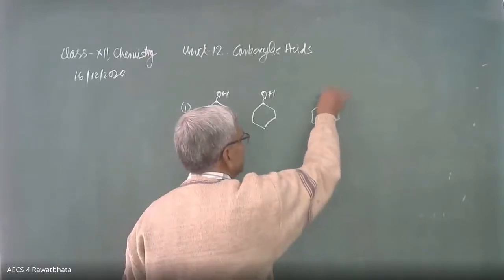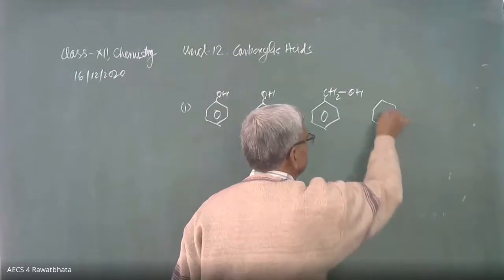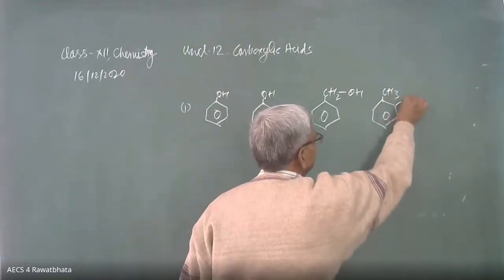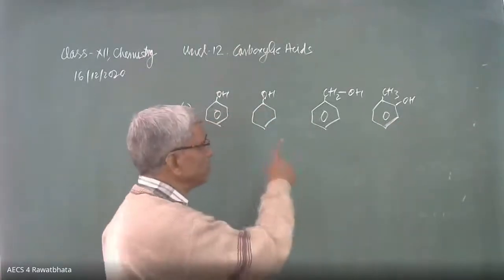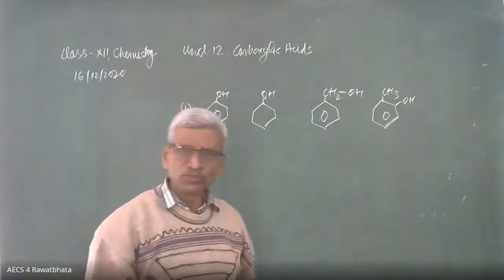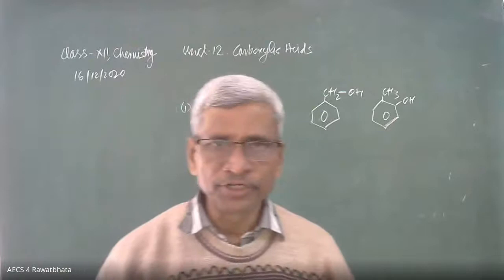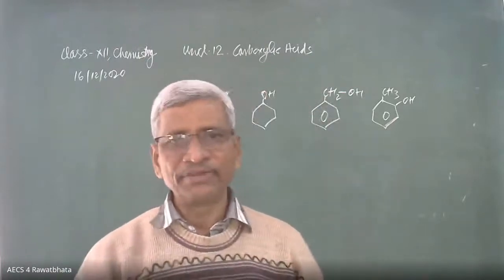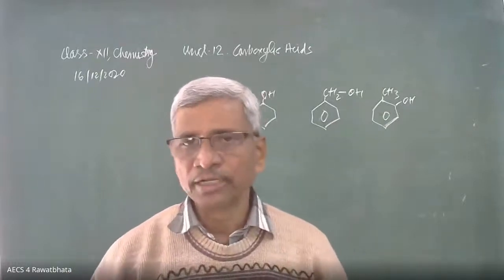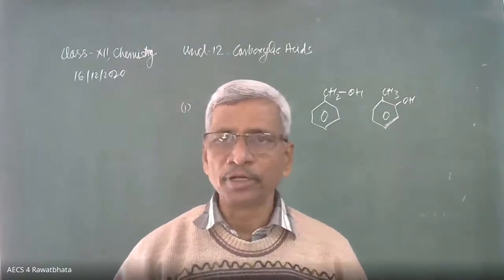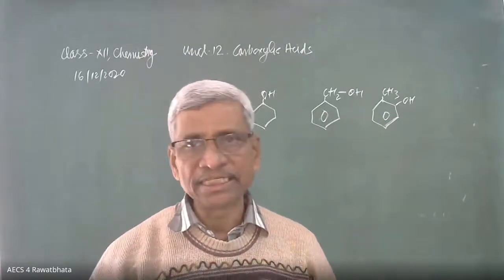This is a benzyl group and alcohol is OH, and orthocresol is, here is CH3 and here is OH. Okay. Benzyl alcohol and cresol. One is having alcoholic group, another is having phenolic group. So it is better to identify phenol first. Phenol combines with the bromine water, phenol combines with the ferric chloride test. Ferric chloride test is the best one to give violet color. So orthocresol combines with neutral ferric chloride to give colored complex, whereas benzyl alcohol does not. That is the identification test.